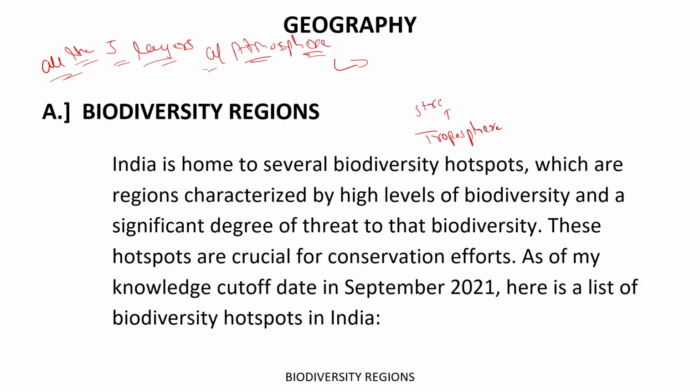Thereafter, we have the stratosphere, then the mesosphere, then the thermosphere, and thereafter the exosphere. So these are the 5 layers of the atmosphere: troposphere, stratosphere, mesosphere, thermosphere, then exosphere. Got it?